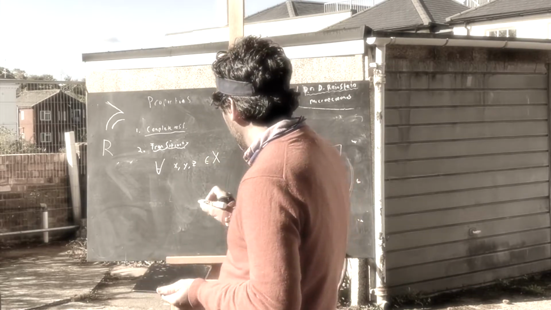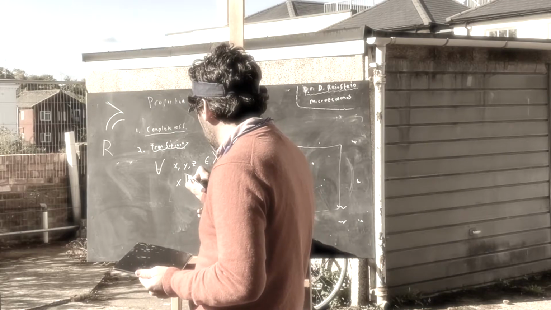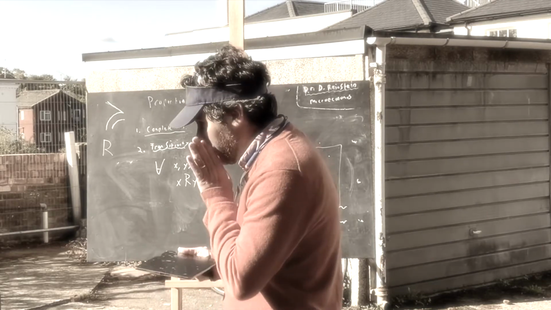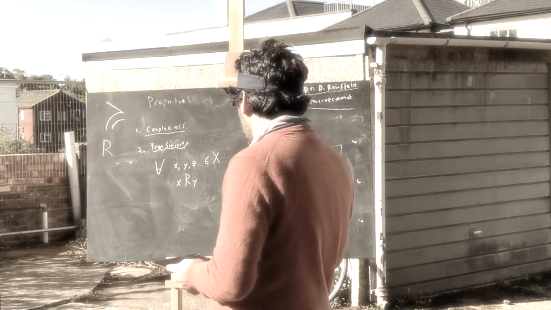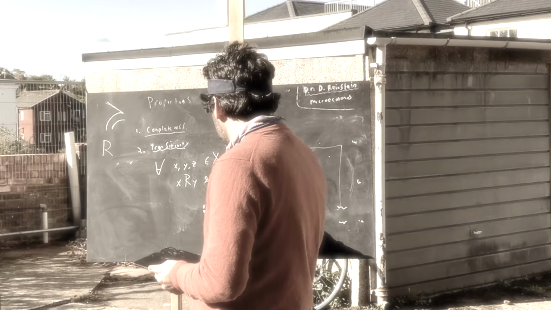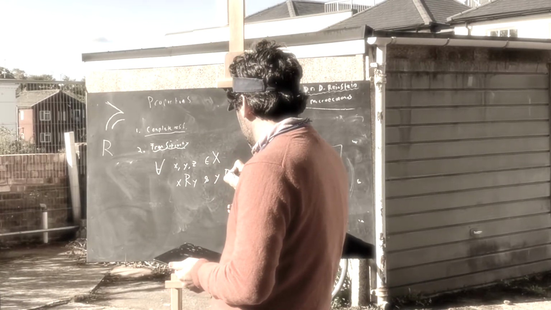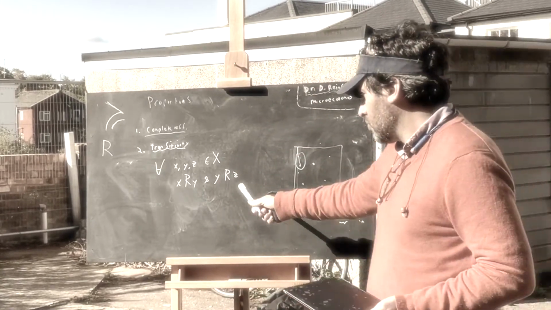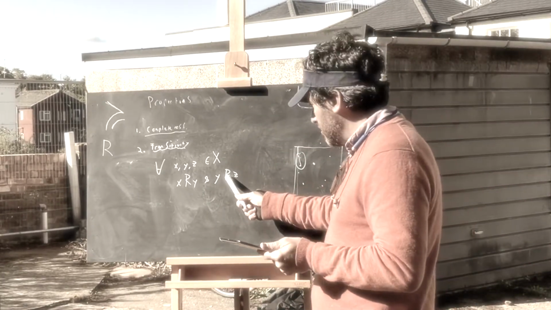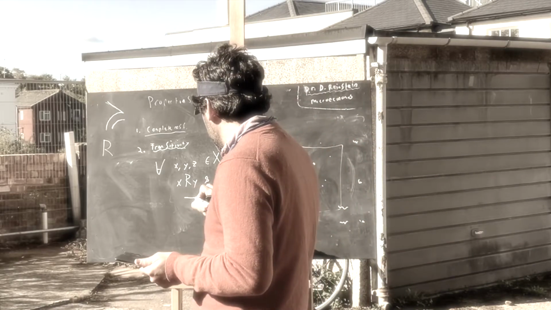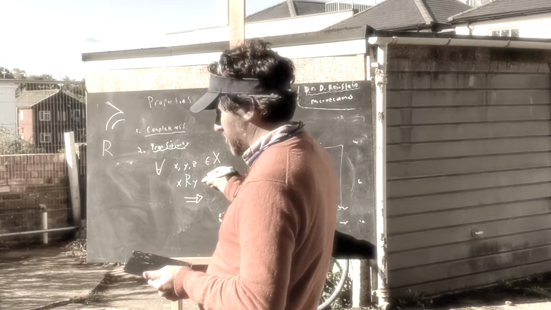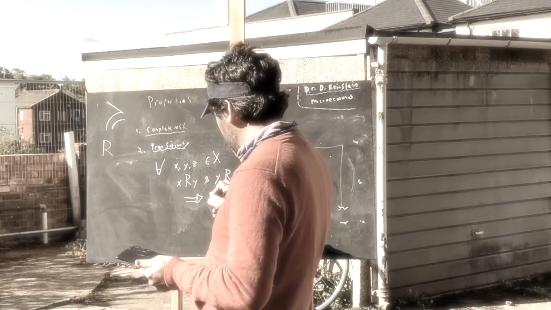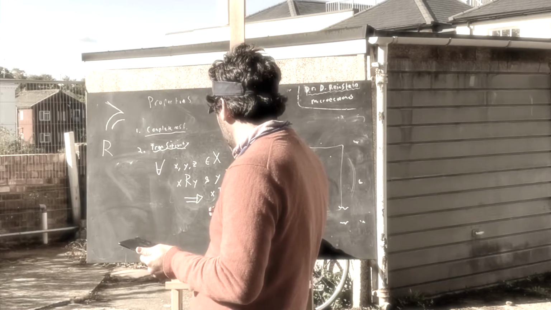So if x is preferred to y, and y relates to z, y is preferred to z, then, so this means if this, then this, then we have x relates to z.